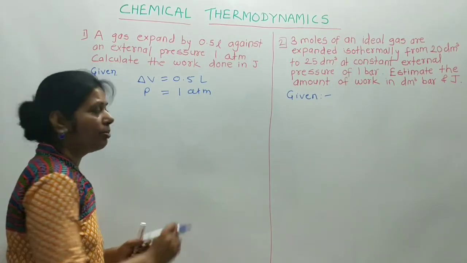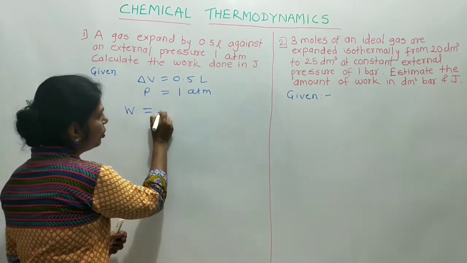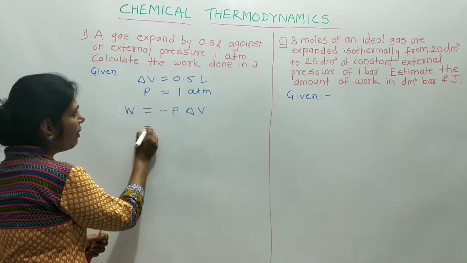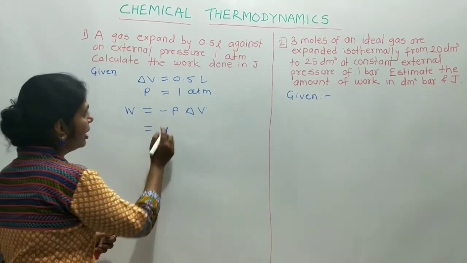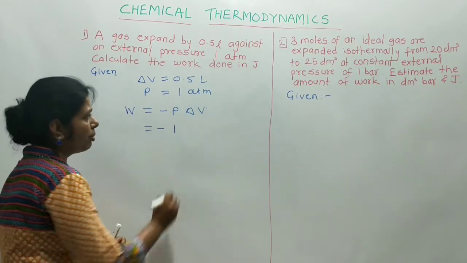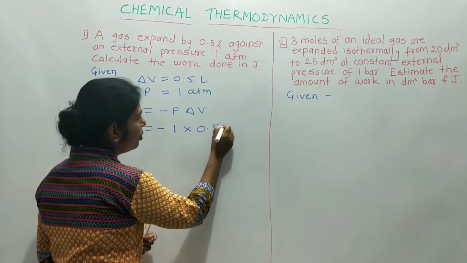Now we know the formula. Work done, that is W, is equal to minus P into delta V. Put the values in the formula. Then minus P, value of pressure is 1 atmosphere, into delta V, 0.5 liter.